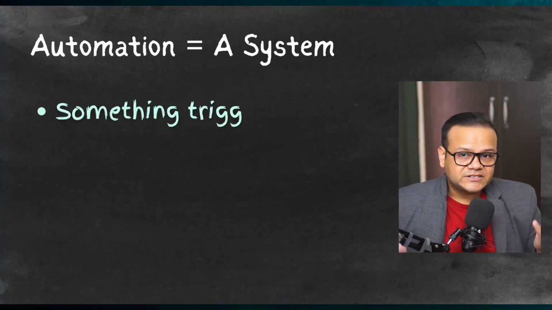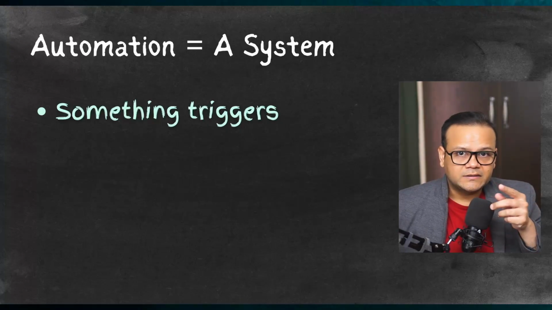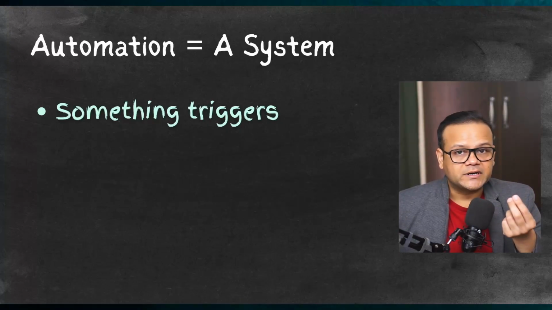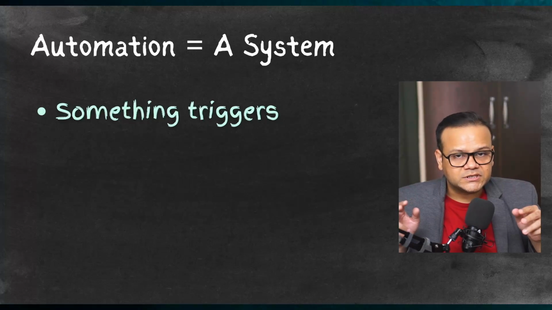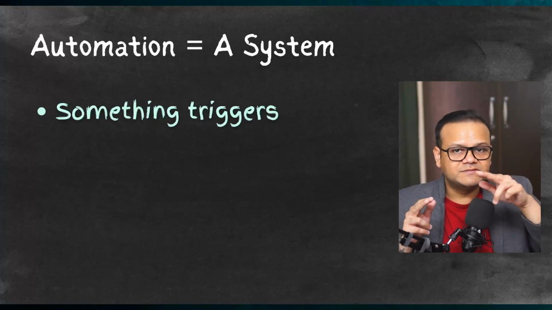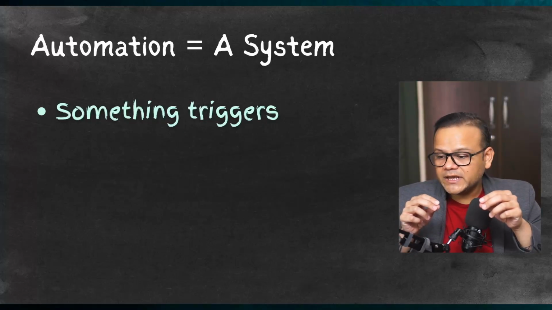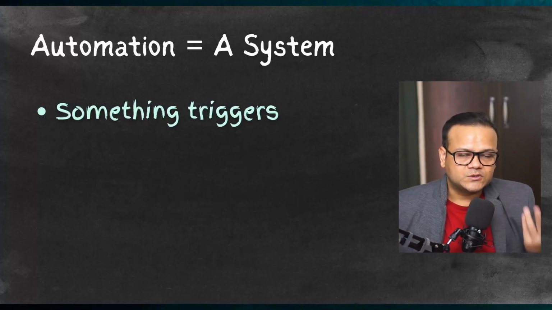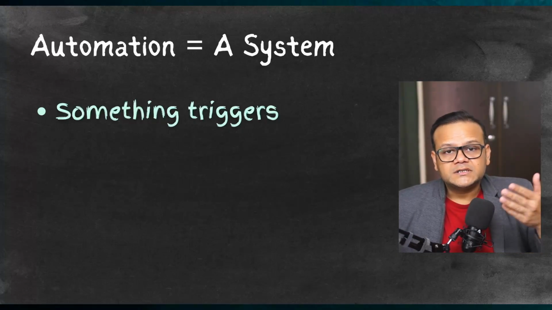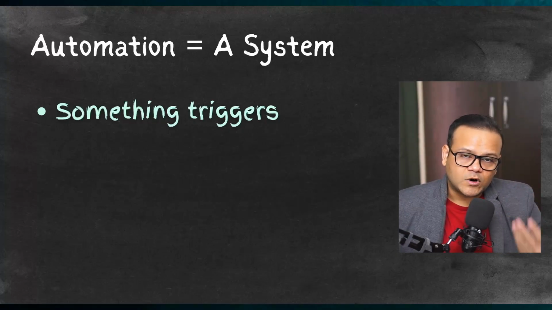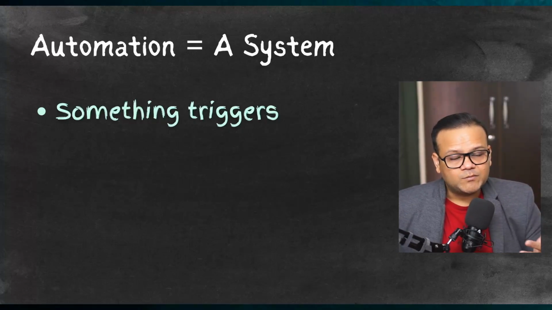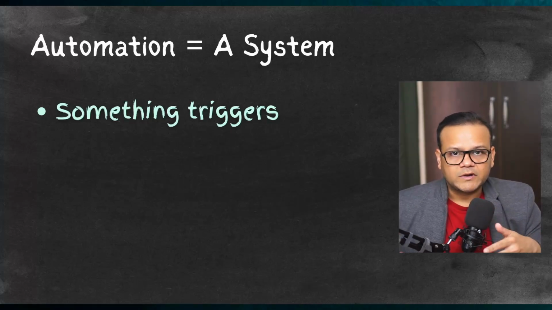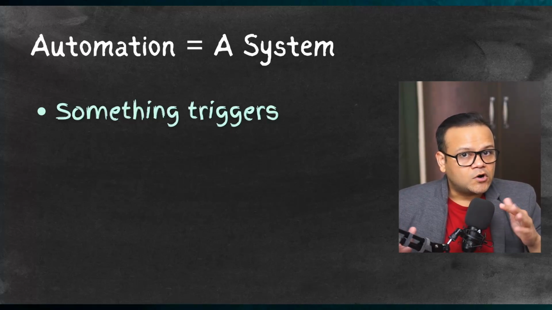Something gets triggered, like some event. You get an email, that could be a trigger. Your AI, the automation, starts working when it receives that trigger. Or it could be as simple as a schedule. For example, at 6 in the morning, something happens, right? Your AI workflow starts working. It could be based on a chat message, a message coming from WhatsApp, Telegram, or even a chatbot which you implemented on your website. So those are the examples of triggers.